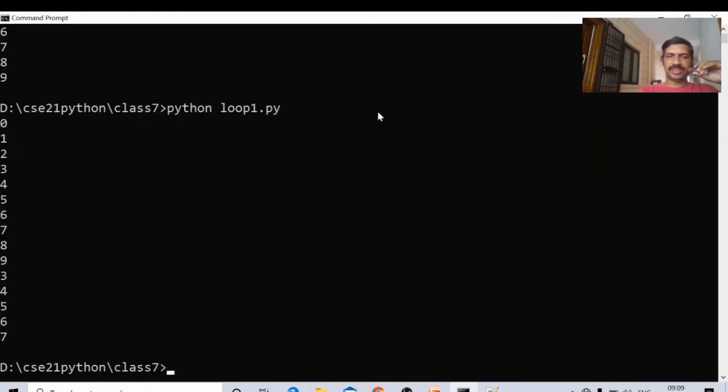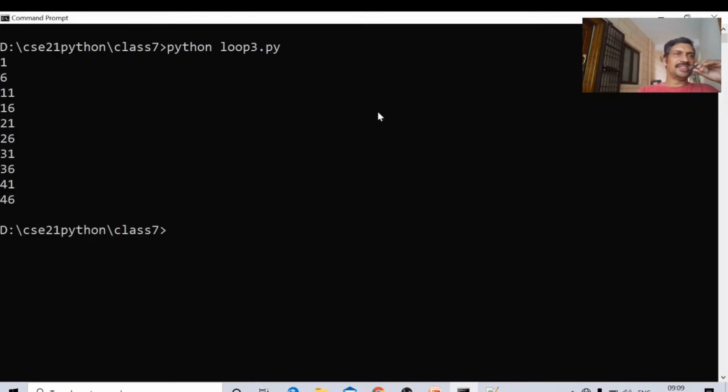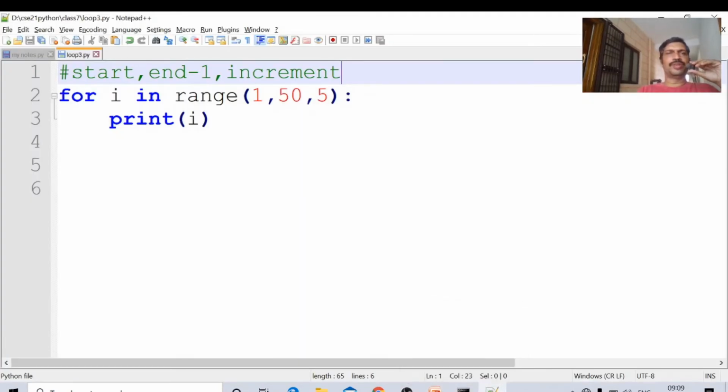CLS. Python loop3.py. 1, 1 plus 5 is 6, 6 plus 5 is 11, 16, 21, 26, 31, 36, 41, 46, up to 50 only. That's why the next number is not printed, not considered. In this fashion, we will print the values from 1 to 50 using increment.